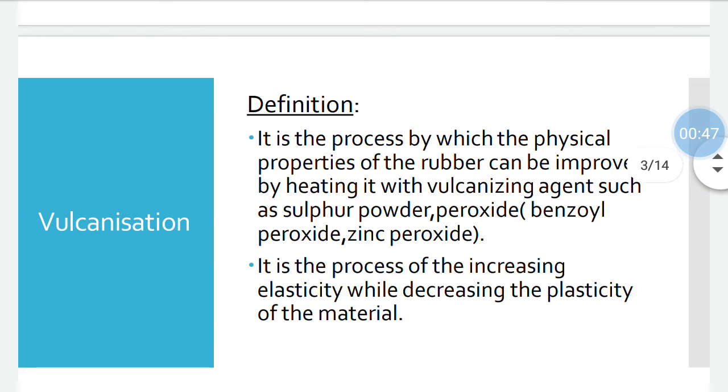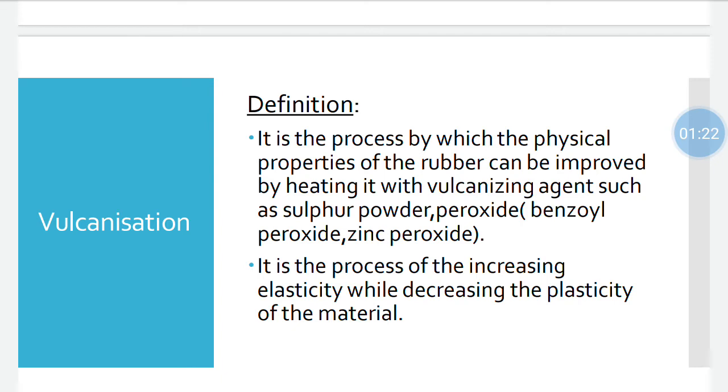Next, the definition of vulcanization. It can be said that it is the process by which the physical properties of the rubber can be improved by heating it with vulcanizing agents such as sulfur powder, or peroxides, and the peroxide may be benzoyl peroxide, zinc peroxide, etc. That is, it is the process through which we get a rubber with the desired properties for industrial purposes by heating it with vulcanizing agents such as sulfur, peroxide, etc.